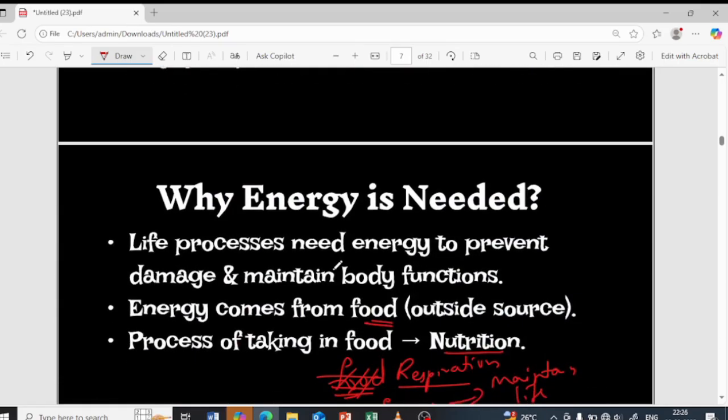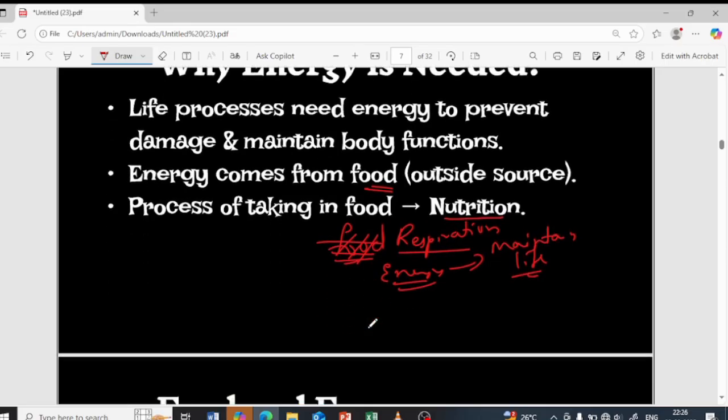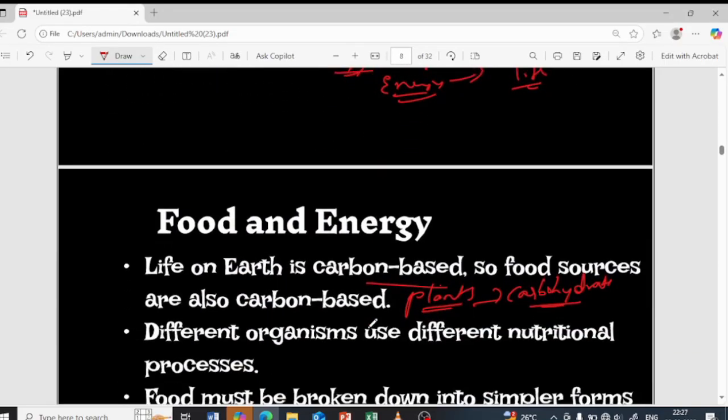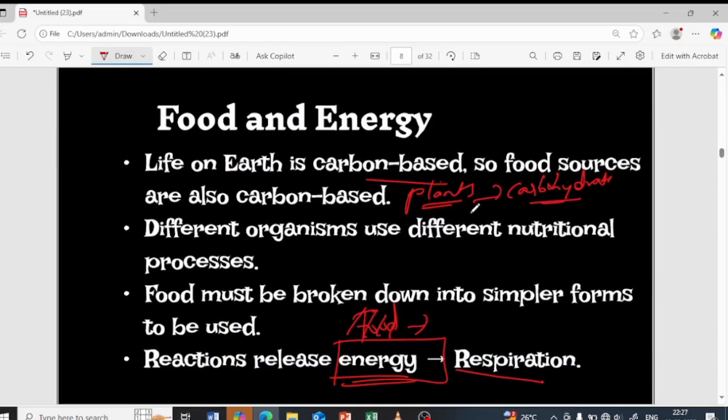Even when we are sitting, energy is needed. Where do we get the energy from? From the food. We take in carbon based food, which we get from the plants. And how do the plants prepare the food? They undergo the photosynthesis process and prepare the food.